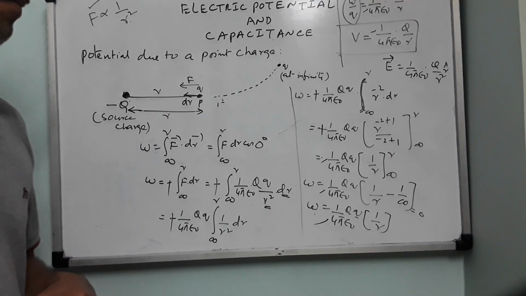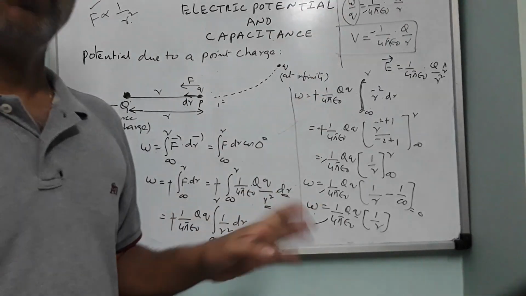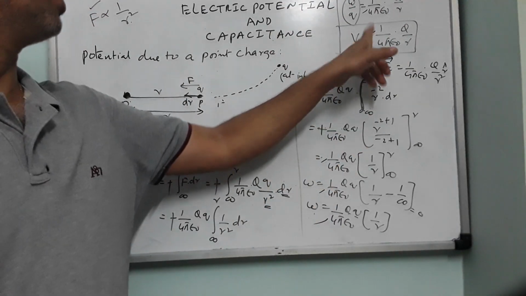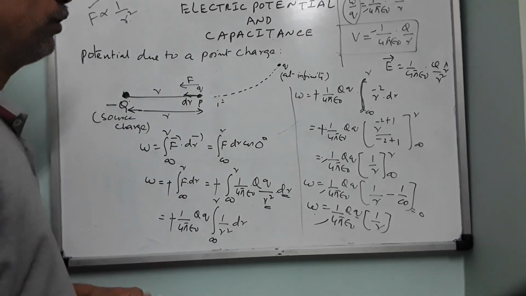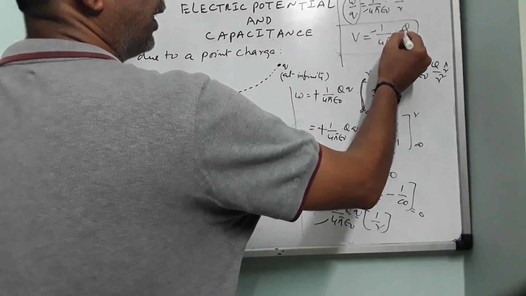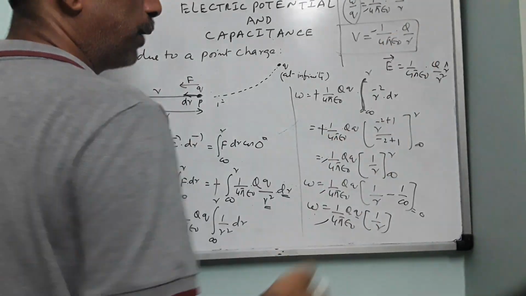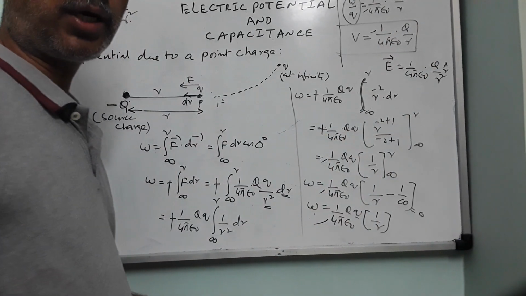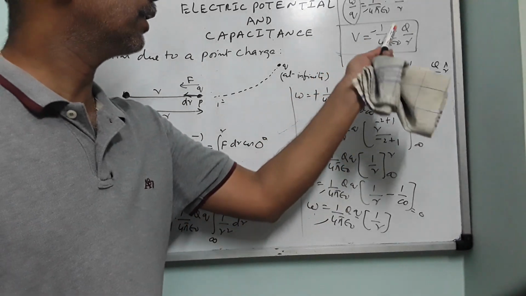So potential due to a positive charge is 1 by 4 pi epsilon naught into Q by R. Potential due to a negative charge is minus 1 by 4 pi epsilon naught into Q by R. Right? So even you can keep this negative sign over here, 1 by 4 pi epsilon naught into minus Q by R. Okay? So in vectors, we don't write like this finally.